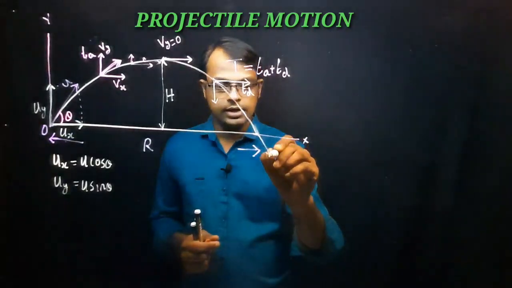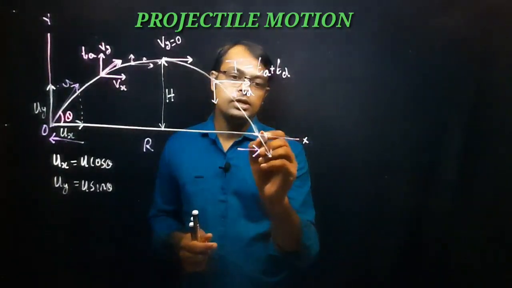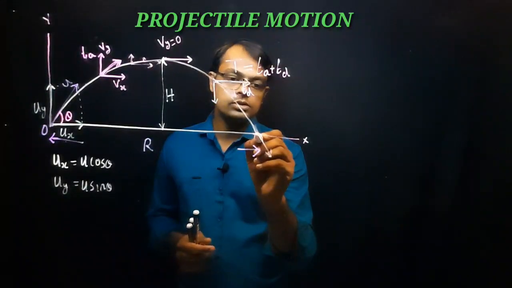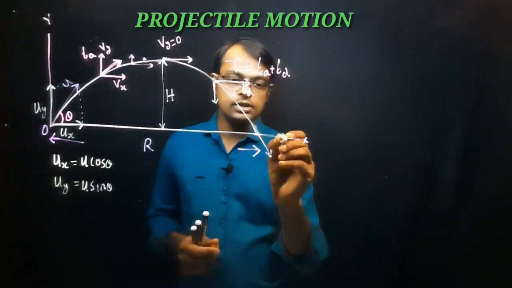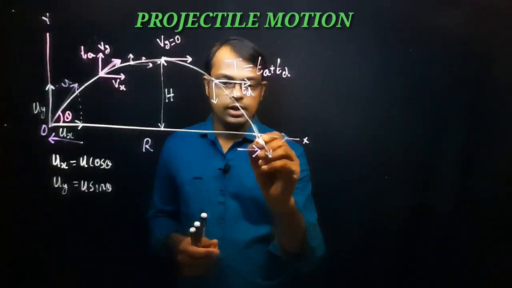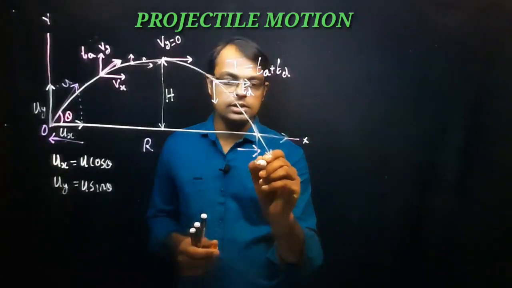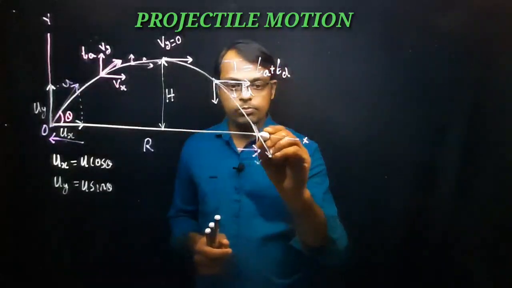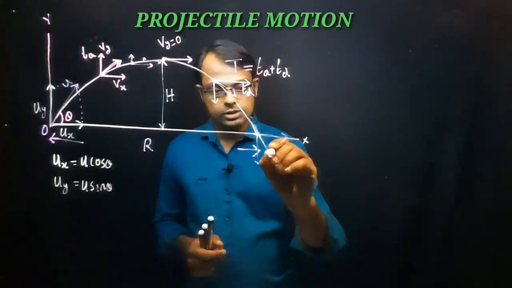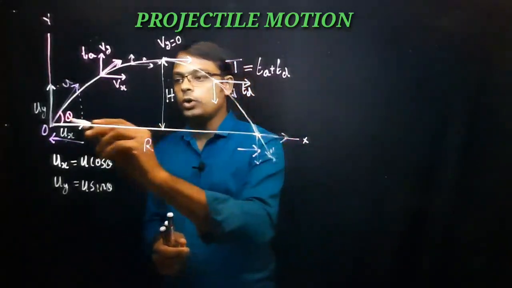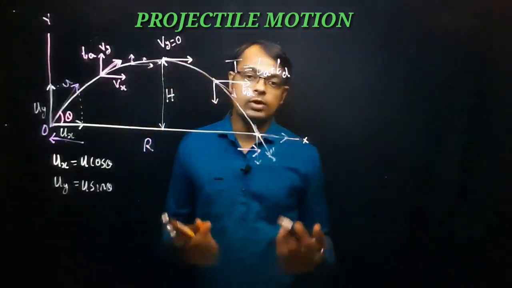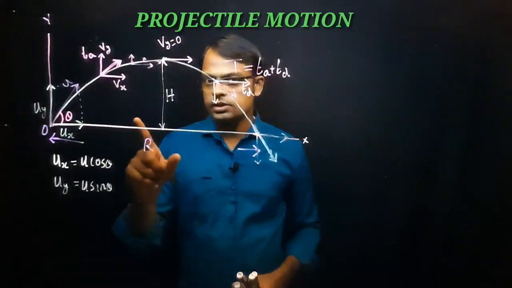This is the tangent and this is the resultant velocity. Here also you can resolve it into two components: along the x-axis, that is the horizontal component, and along the y-axis, the vertical component. So at the point of contact, exactly at this point, the velocity will be the same as the throwing velocity or the projecting velocity. So now let me conclude in this case.